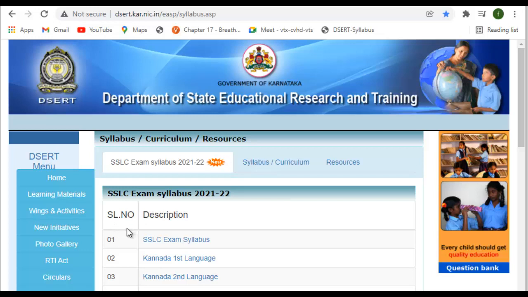So this is the website from where you can download the updated syllabus. I have already explained how to download this updated copy in my previous video, Karnataka reduced syllabus of mathematics. You can watch that video if you want to download the updated copy. This is the link for that. This is the website of DSERT. I have already downloaded it for all the subjects. Let us go to the science subject and let me tell you what topics have been deleted for you.